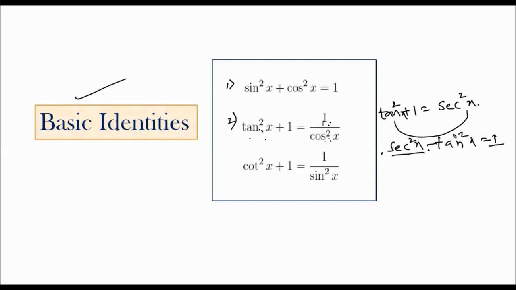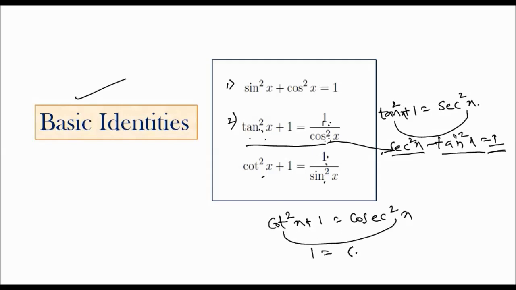So here secant square x minus tan square x is equal to 1 also. It can be written like this also. So we can write it as cosecant square x. Okay, so cot square x plus 1 is equal to cosecant square x. So 1 is equal to cosecant square x minus cot square x is equal to 1. These are the three identities. They will help you while doing the problems of trigonometry.